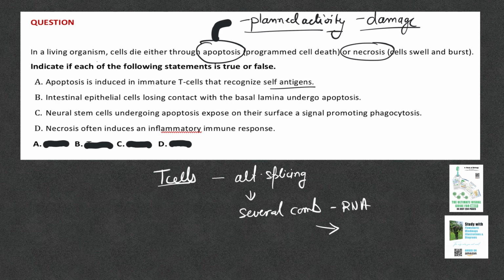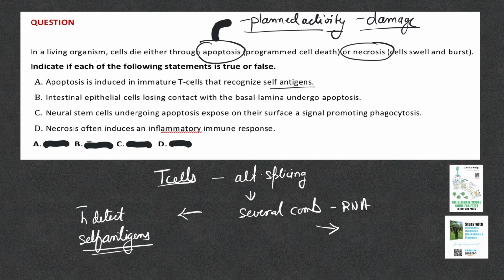But the variety can include receptors that can combine with self antigens, that means proteins on our own cells.